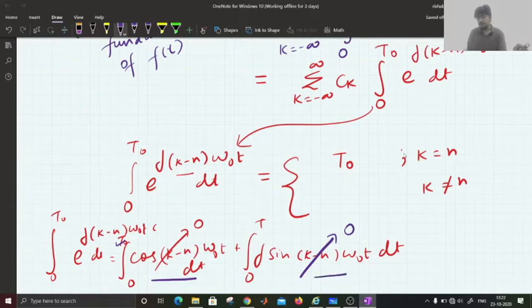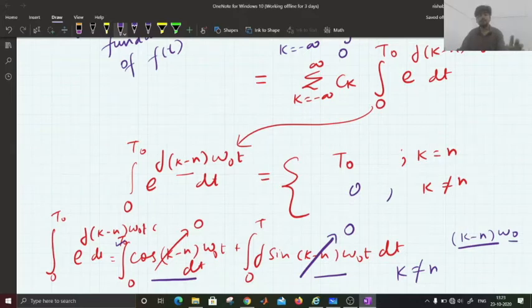So for sine and cosine, the area under the curve over a time period is 0. That is why, for k not equal to n, (k minus n) into omega naught will be an integral multiple of omega naught, which will still be a sinusoid. So its value will be 0 for k not equal to n.